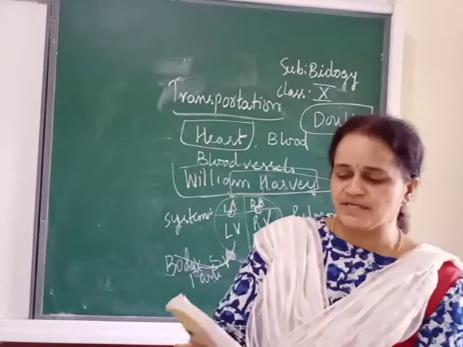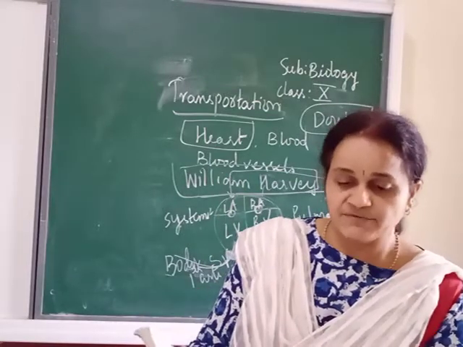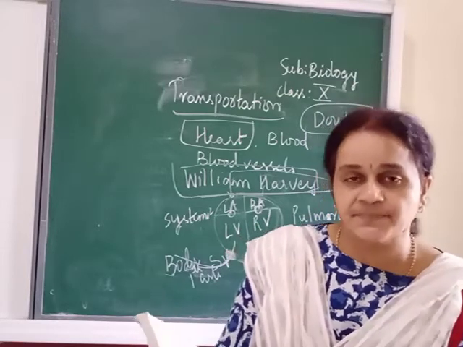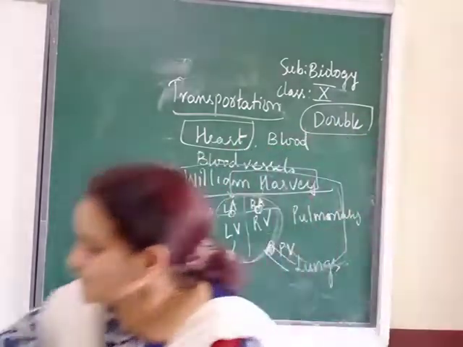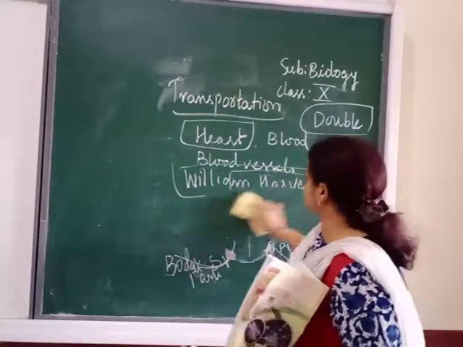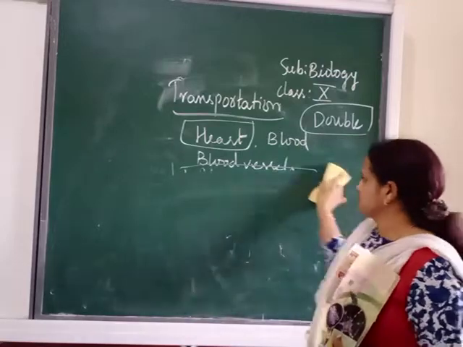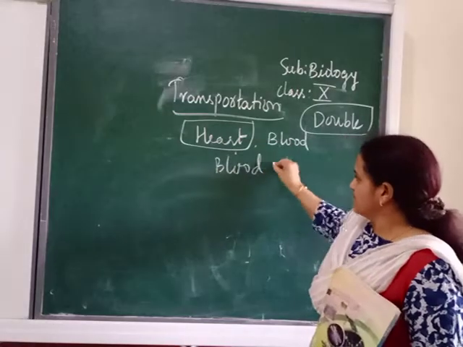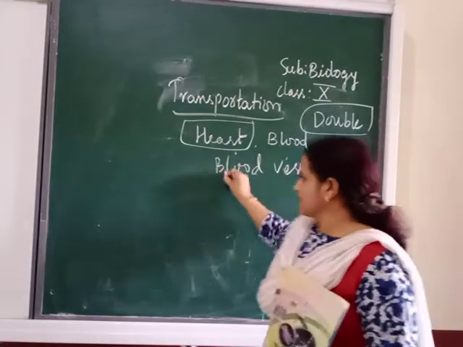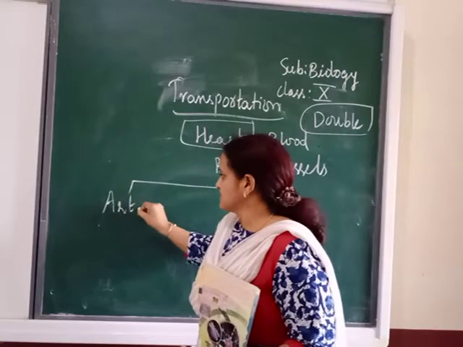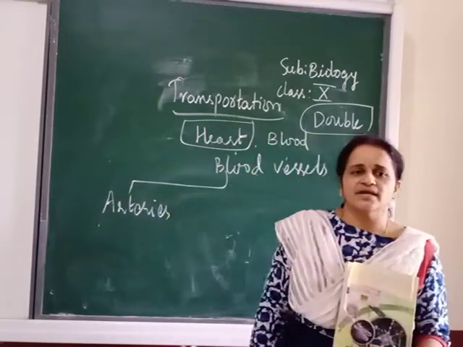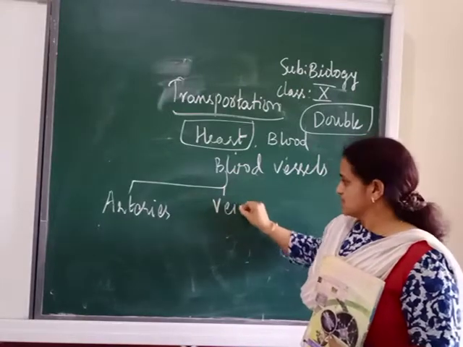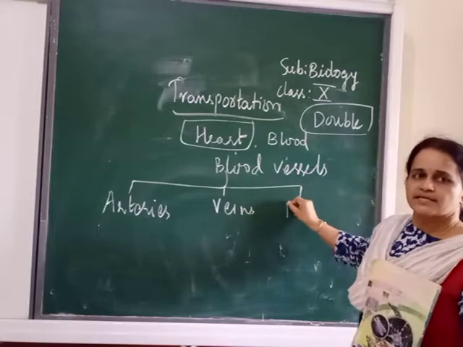Then come to page number 56. You can see there are some figures there. When I talk about blood vessels, in the last class I told you about the 3 main types of blood vessels. Once again you can draw the flow chart. Blood vessels, 3 types are there: arteries, see the spelling, don't get confused with atrium, artery, baby. Arteries, veins and blood capillaries.